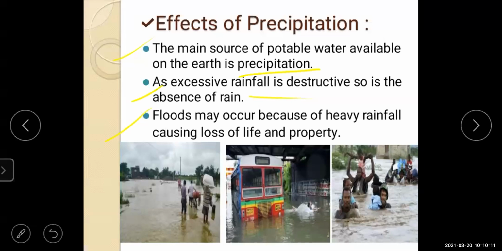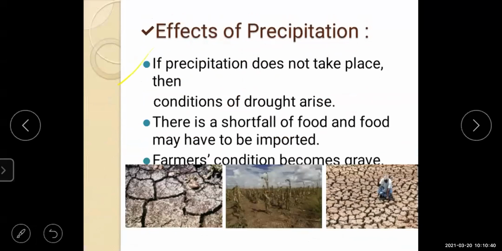You can see the images, and in the news also, last year we have seen about the excessive rainfall, where many human beings lost their lives and their property. So when there is excessive rainfall, these things happen. It comes under the effects of precipitation.